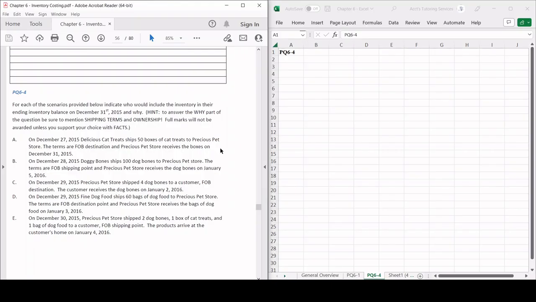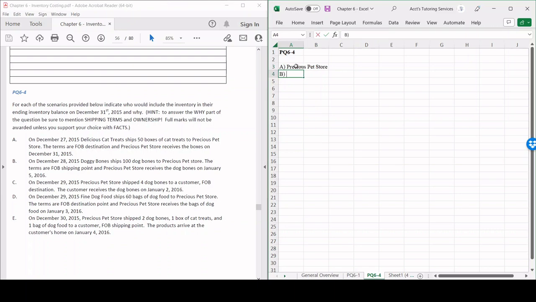On December 27th, 2015, Delicious Cat Trees ships 50 boxes of cat trees to Precious Pet Store. The terms are FOB destination, and Precious Pet Store received the boxes on December 31st, 2015. So simply put, December 27th, they were shipped out. FOB destination means that they exchange legal title or ownership when it arrives at the buyer's warehouse. Since Precious Pet Store is the buyer, it's going to be recorded in the inventory of Precious Pet Store. Simple as that.